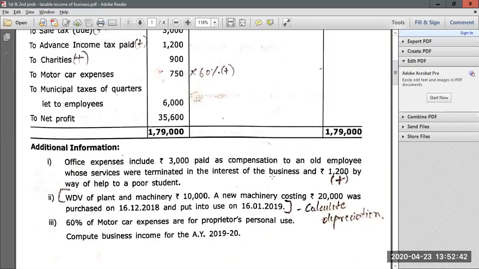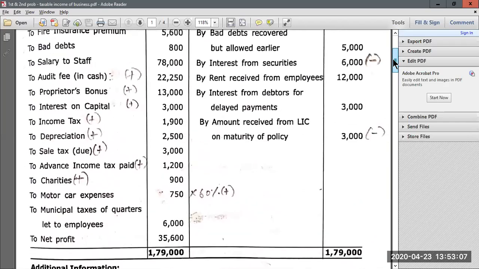Then again, they have also given that 1,200 was given to a poor student as a way of help. That means they have given a donation of 1,200 rupees to some poor student. Now whatever donations and charities the company makes, like in assessment of firms, even in case of assessment of companies, whenever we have donations and charity, it has to be added back to net profit. So out of 4,200, this 1,200 should be added back.